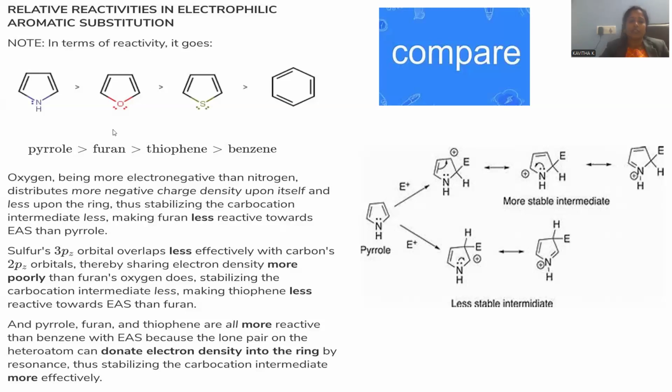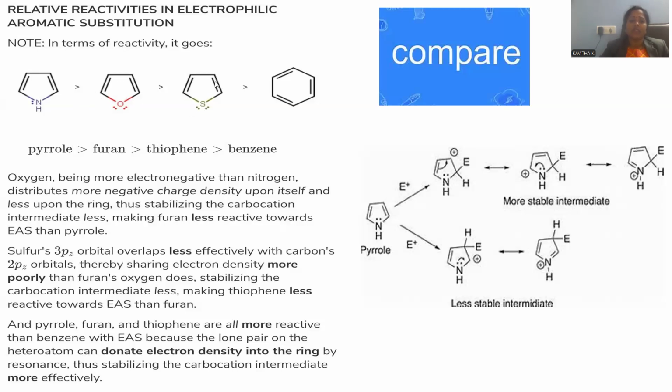This is because oxygen is a more electronegative atom, always having least stability in comparison, right? That's the reason why this molecule has a certain extent of least reactivity in comparison to this pyrrole molecule. That is the reason for this least reactivity.